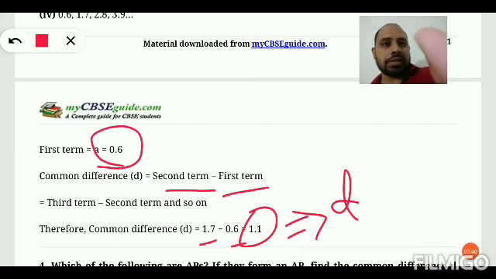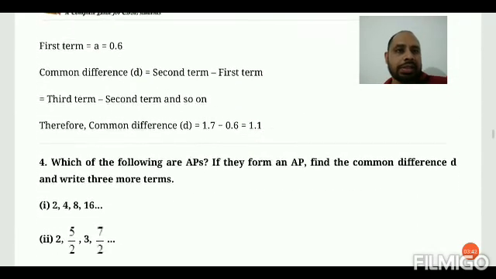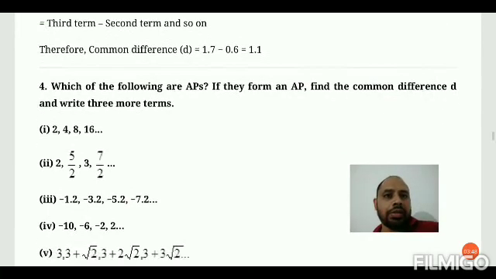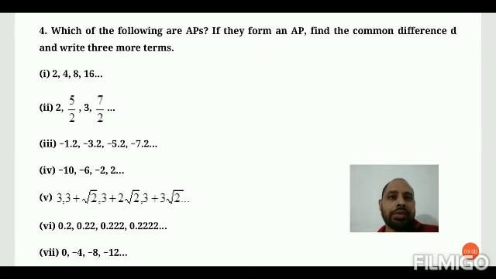Okay, students, now the last question of this exercise. I want to give this question as homework. Question number 4. Very simple question. In this one, you have given the APs. You have to identify whether they form AP or not. If they form AP, then you have to find the common difference and 3 more terms. Okay, let's solve one or two questions. Then rest of the questions are homework.